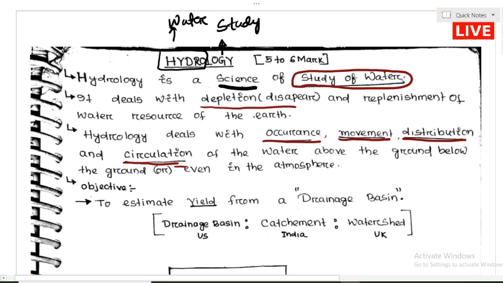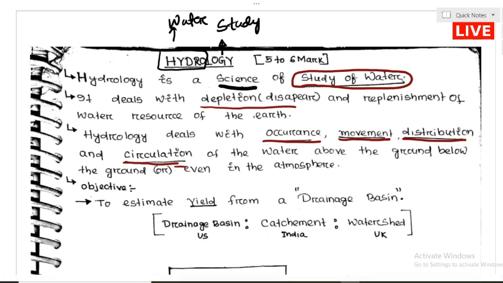Water resource means water energy for the earth. In this subject we study the occurrence, movement, distribution and circulation of the water above the ground surface, below the ground surface, and in the atmosphere.